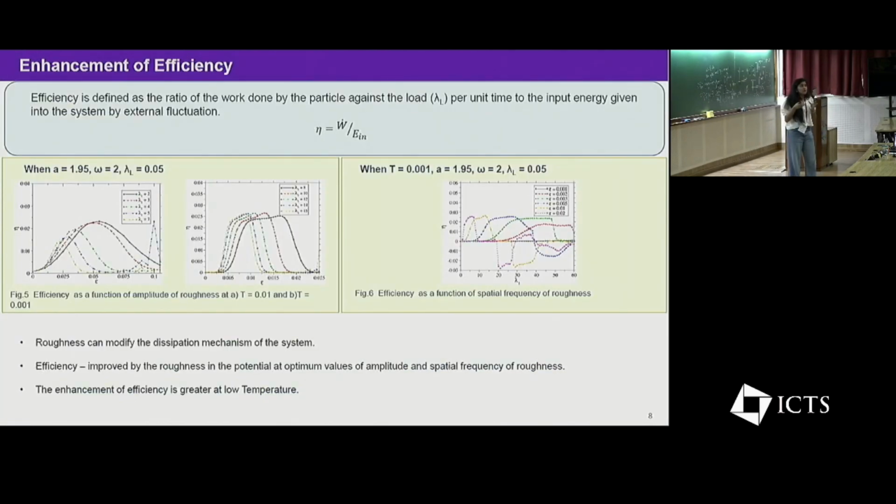So we have also calculated the thermodynamic efficiency of the system, and we find that the efficiency is also improved or enhanced by the roughness at some optimum epsilon and optimum spatial frequency, and we also find that this enhancement due to roughness is greater at low temperature.